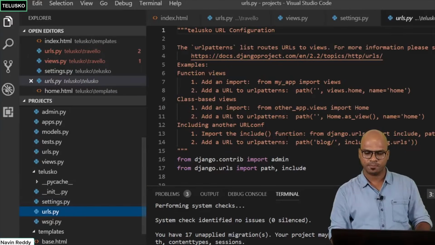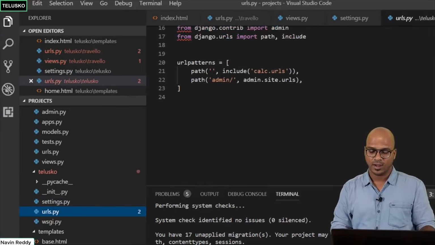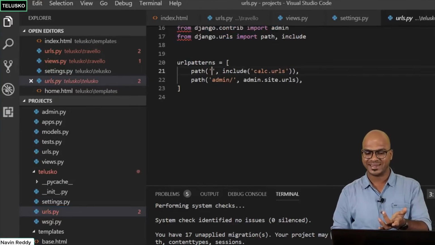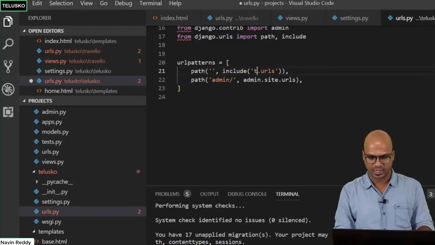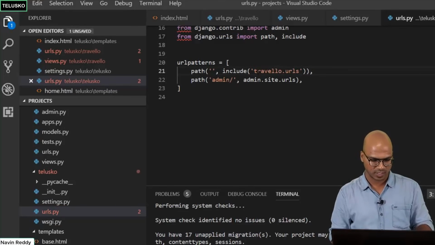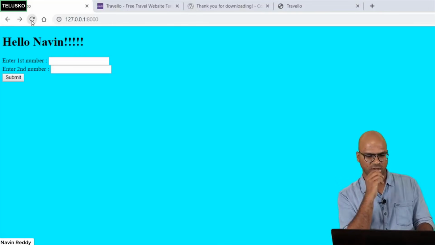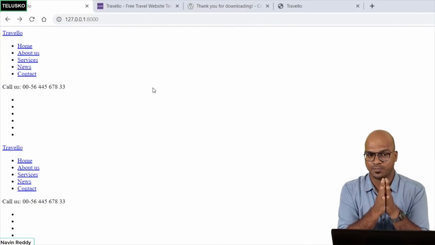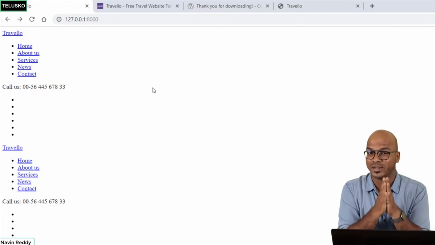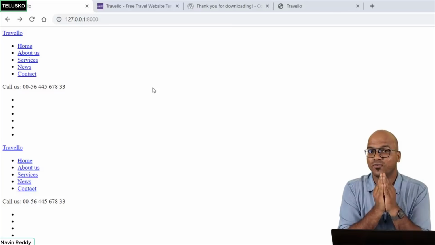If you go to urls.py, you can see when you say home page, you are calling calc.urls. We don't want to do that. We want to work with travelo.urls. That's when we have added it. So let's go back to the browser, say refresh. So now once I saved the project, you can see when I refresh, we got index.html of Travelo.